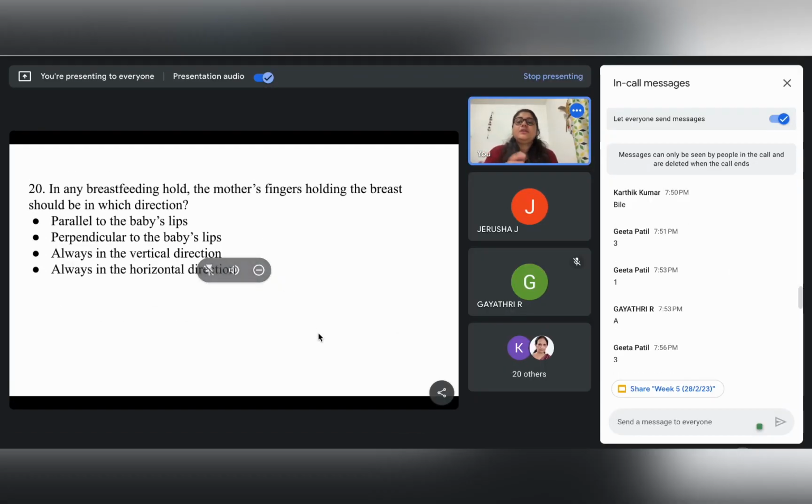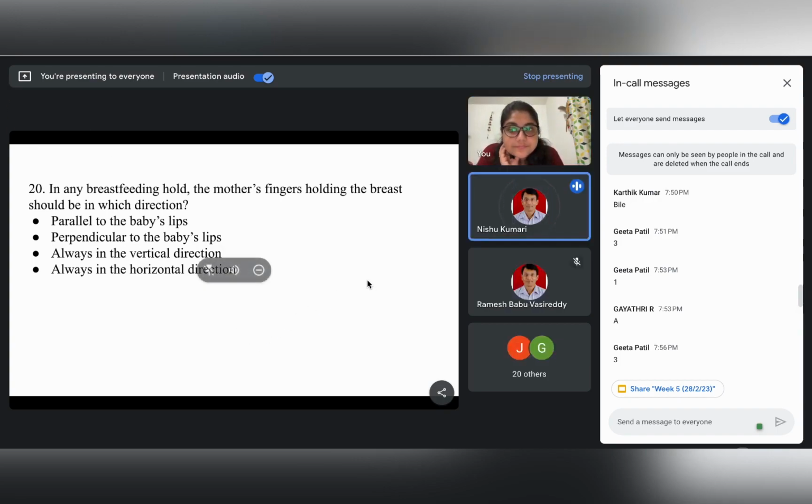Okay, so to our last question for today's session. In any breastfeeding hold, the mother's fingers holding the breast should be in which direction? Anybody? Parallel to the baby's lips. Yes, parallel to the baby's lips.